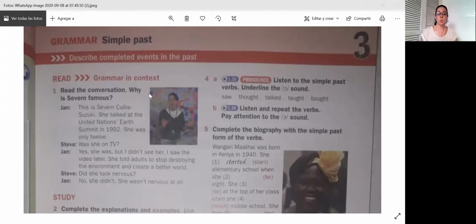We'll read the conversation. Why is Severn famous? Jan, this is Severn Kulisuki. She talked at the United Nations Earth Summit in 1992. She was only 12. That means she was only 12 years old. Was she on TV? Yes, she was, but I didn't see her.